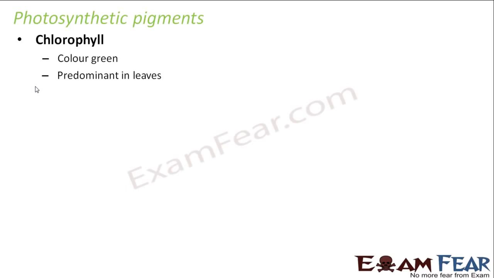Now the question is, why is it that due to the presence of chlorophyll, the color of the leaves becomes green? Or why is chlorophyll green in color? That is an important question. That's because this pigment chlorophyll has a property that it absorbs the light energy strongly in the red and violet regions of the spectrum.